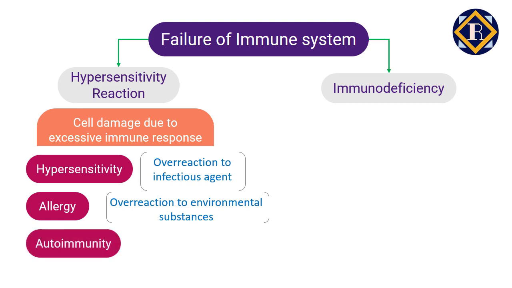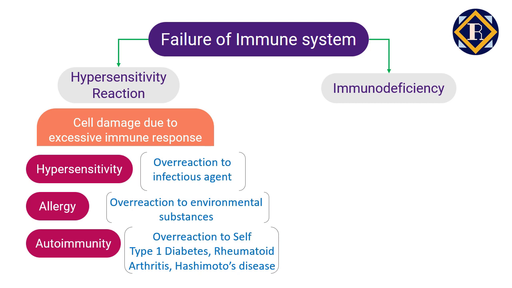And one of the extreme cases of overreaction is autoimmunity. In this case, the immune system attacks the functional physiological activities in the body. For example, in case of type 1 diabetes, the immune system destroys insulin-making cells in the pancreas. In rheumatoid arthritis, the body's immune system attacks its own tissues, including joints, causing painful inflammation.